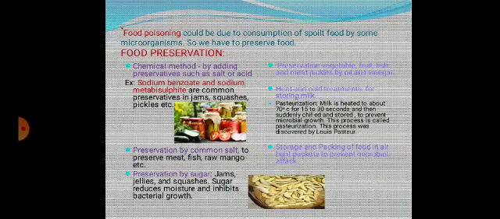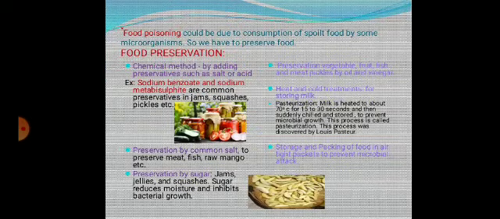Food poisoning. This is due to consumption of food spoiled by microorganisms. So we have to preserve food. Food preservation can be done by chemical methods, adding sodium benzoate and sodium metabisulfite as common preservatives in jams, squashes, pickles. It can also be done by common salt, preservation by sugars, and preservation of vegetables, fruits, fish by adding oil and vinegar and in airtight containers.